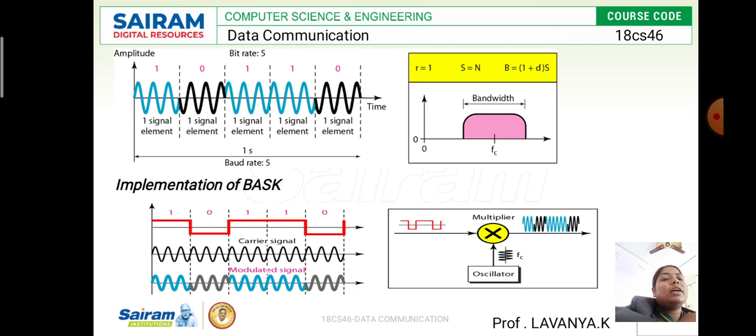And look at one more diagram below. Based on the digital signal, they multiply the digital signal with the oscillator, checking the frequency of that particular digital signal, and based on that they represent the phase shift amplitude, and finally provide the result.